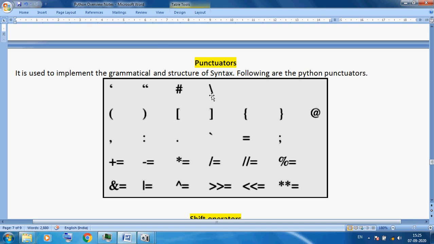Slash we use in escape sequences, slash n, slash t, which I recently discussed. Brackets: after a print statement we use small brackets. These are assignment operators. So we can simply say these are our punctuators. This is a simple thing.